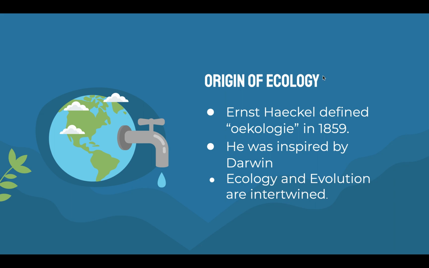So next slide, the origin of ecology. Ernst Haeckel defined ecology in 1859. Obviously, this is a root word for ecology. He was inspired by Darwin. He actually defined this term after reading one of Darwin's books. So ecology and evolution are very intertwined because ecology studies how organisms react with each other, and that can cause them to evolve. So that goes hand in hand with Darwin's theories.